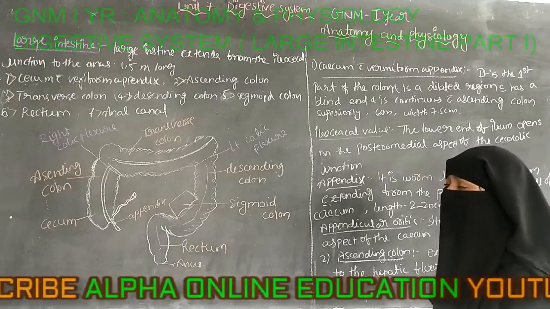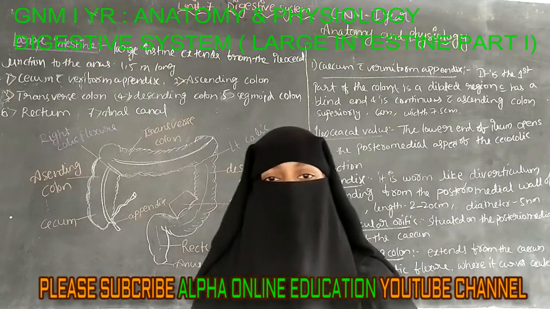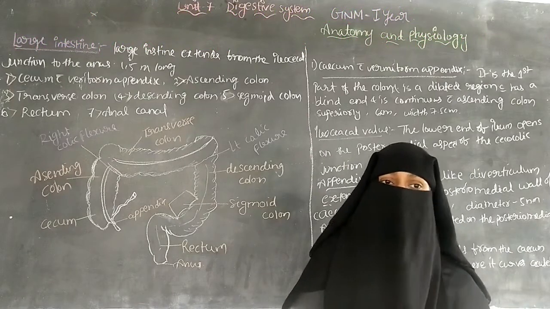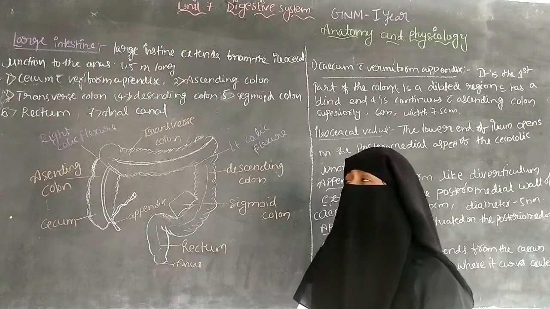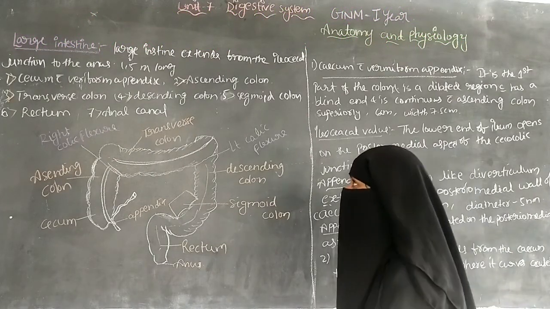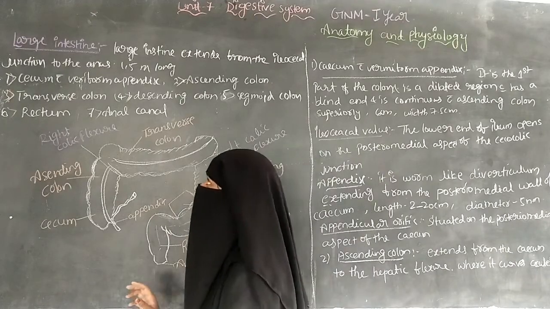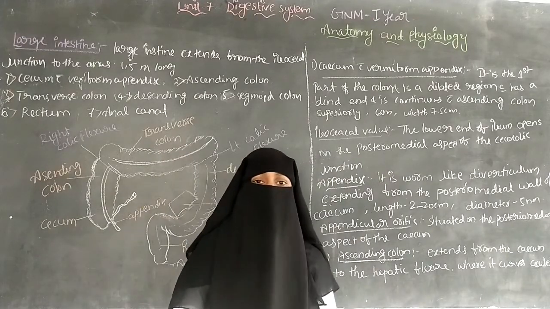Discuss about the anatomy and physiology for the GNM first years. In this we are going to discuss unit 7, that is the digestive system. In the last class we have seen up to the small intestine, and now we are going to discuss